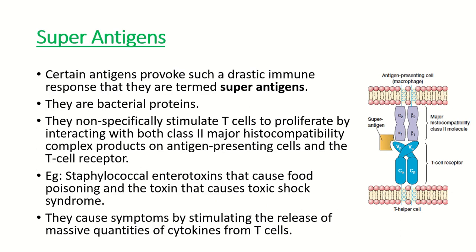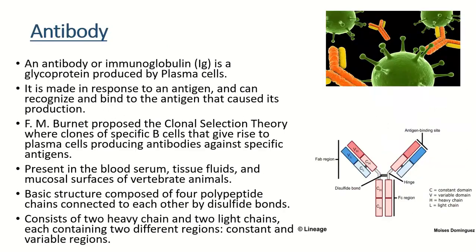What these superantigens do is combine with and stimulate T cells to proliferate, because they interact with the antigen presenting cells' MHC class 2 molecules and the T cell receptor on the T cell. This causes an enormous release of cytokines from the T cell, so a cascade, a chain of immunological reactions, is carried out.